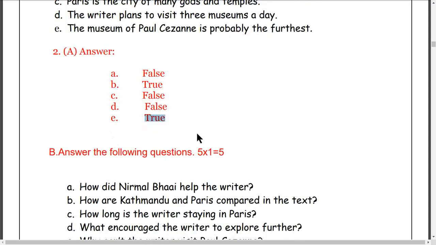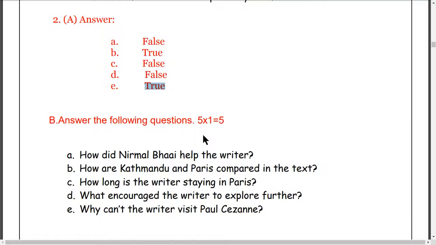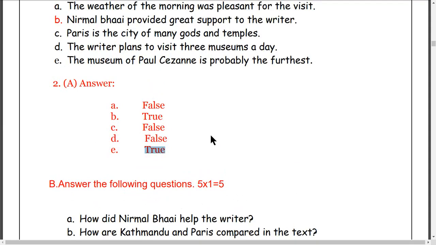So you get 5 marks easily. Very easy questions. You don't have to write a long answer here. If you read the passage very carefully, you will be able to write true and false easily, and you will be able to receive good marks in the examination. Okay, another question is here.